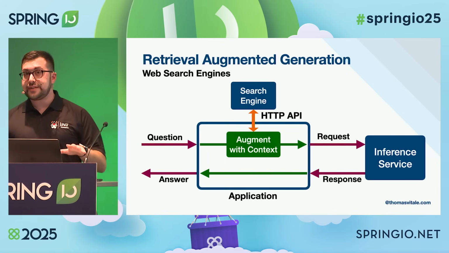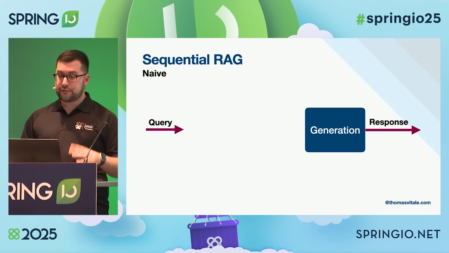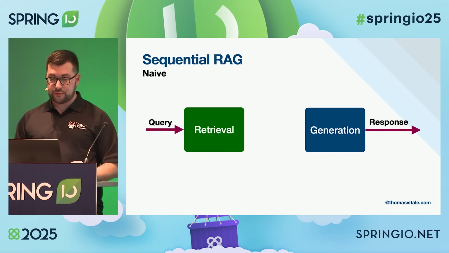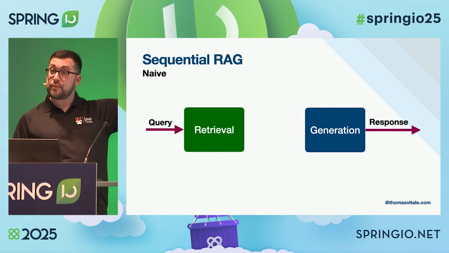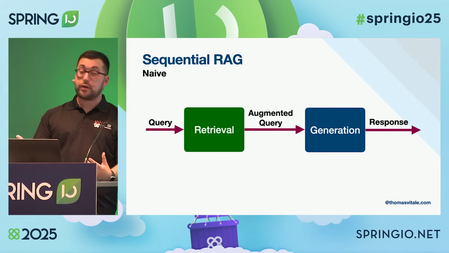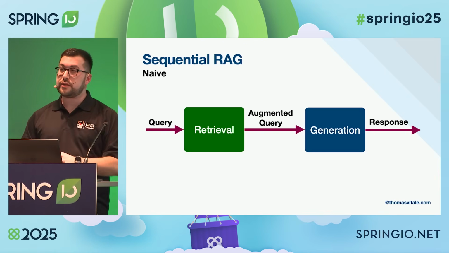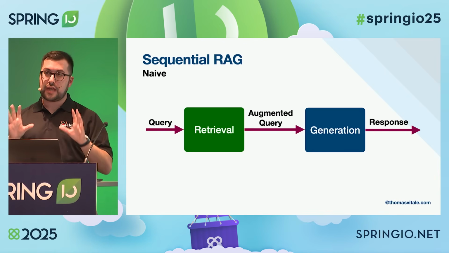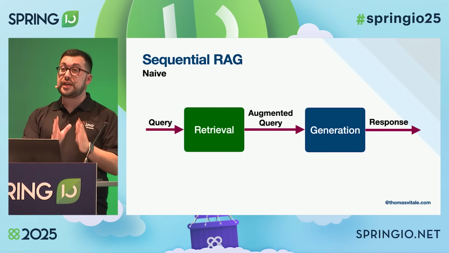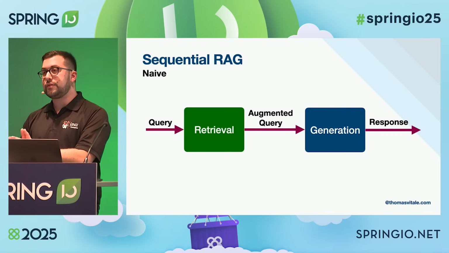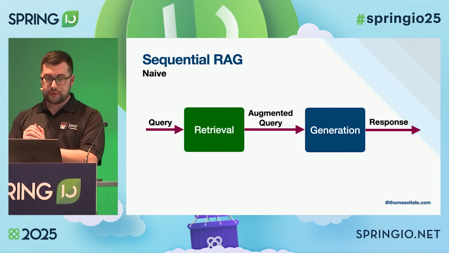Now, this is the very basic pattern for retrieval-augmented generation. We also call it a naive pattern. It's a sequential pattern where we perform a retrieval step, and then we augment the query with the retrieved documents, and finally, we generate an answer using a large language model. So, two main steps. We retrieve all the contextual information the model needs to answer the question, and then we let the model answer the question based on all that information.